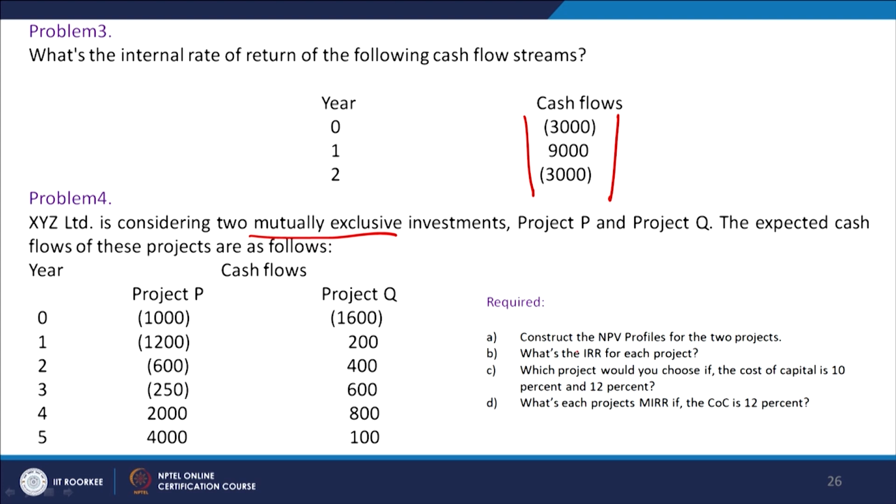The first question is to construct the NPV profile of the two projects. The second is, what is the internal rate of return for each project? We have to calculate the IRR for each project. C, which project would you choose if the cost of capital is 10% or 12%? We have to evaluate these two costs of capital. And D is, what is each project's MIRR if the cost of capital is 12%?